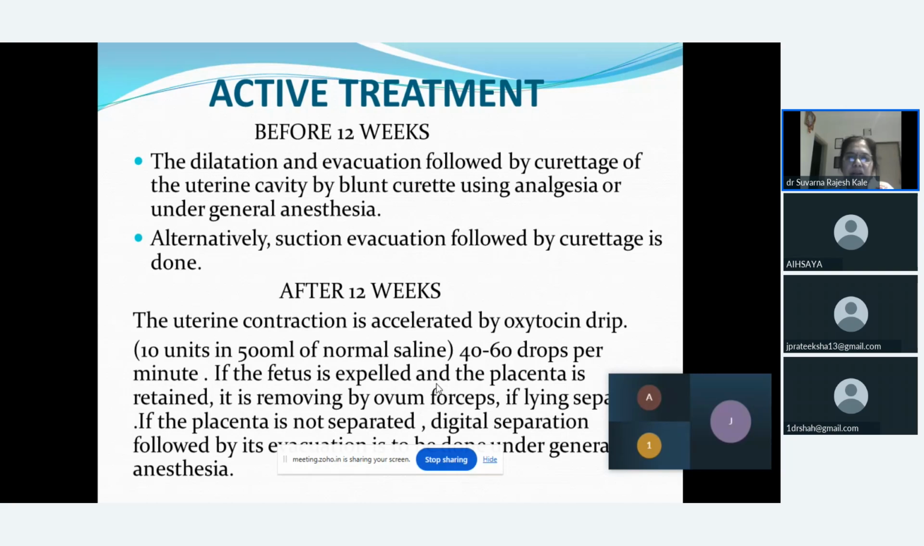Alternatively, if the evacuation process is not complete and is not helping us, then we can go for a curettage, which will help in evacuating the whole uterine cavity.